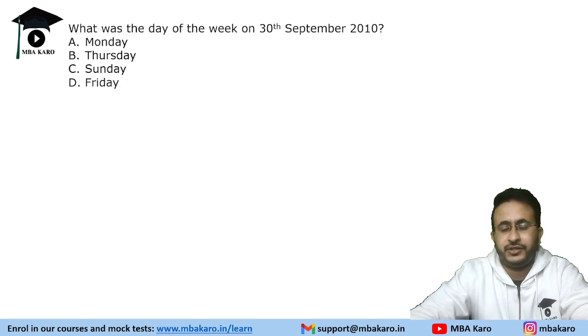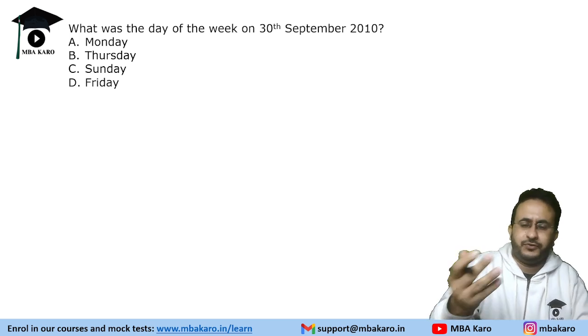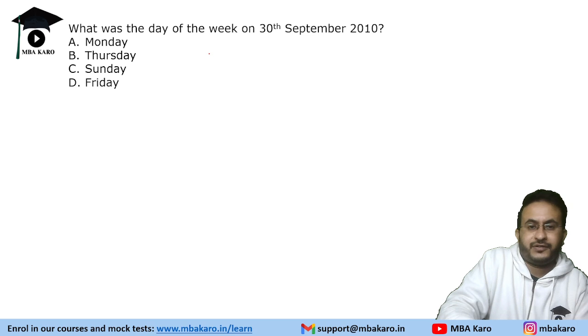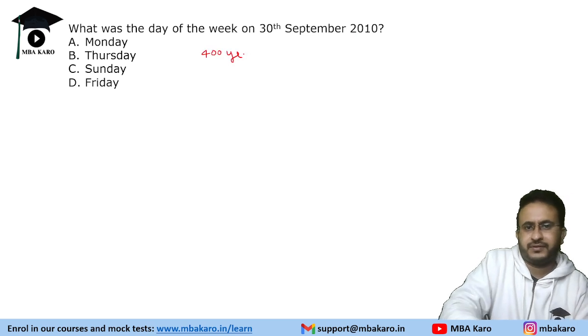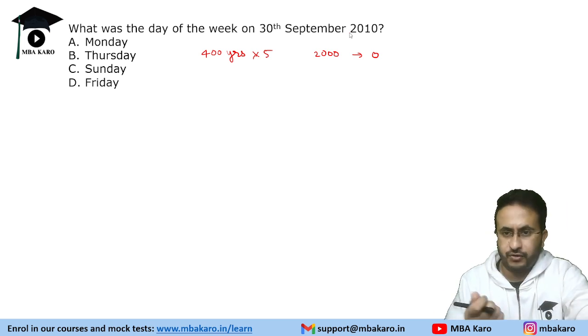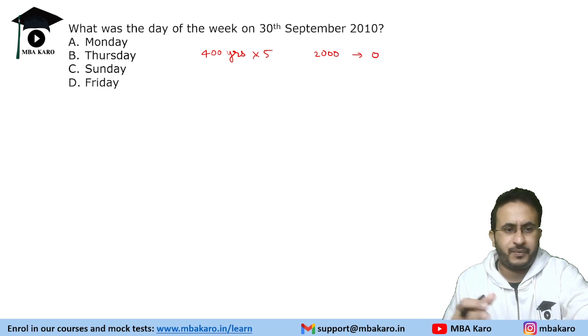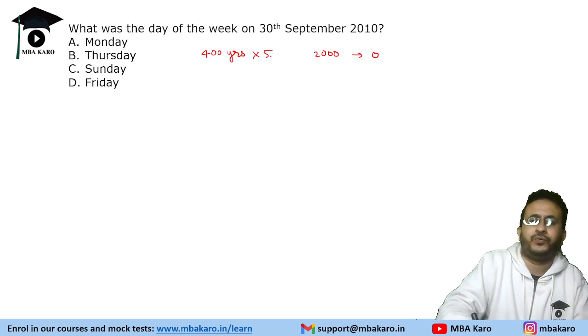What was the day of the week on 30th September 2010? Now, how to solve this question is we will use the calendar concept. So, for every 400 years, the calendar becomes 0. So 400 years into 5, that is 2000 years, odd days is 0. If you want to learn this concept, you can check out a video on calendars. Like I mentioned, it is for SNAP, but it is helpful for all examinations. You can check that out.